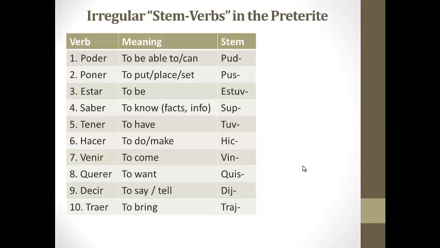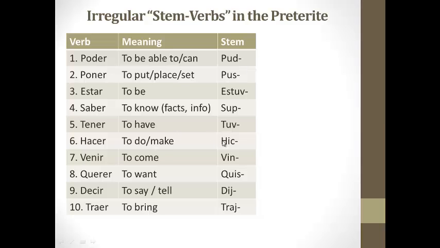So, here are the 10 verbs you see. They're in order on your note guide. Here's the irregular stem that we were just talking about with poder: its irregular stem is pud. Okay, poner, to put, place, or set. Its irregular stem is pus. Estar, to be. Its irregular stem, estuv. Saber, to know information and facts. Its irregular stem is sup. Tener, to have. Its irregular stem is tuv.